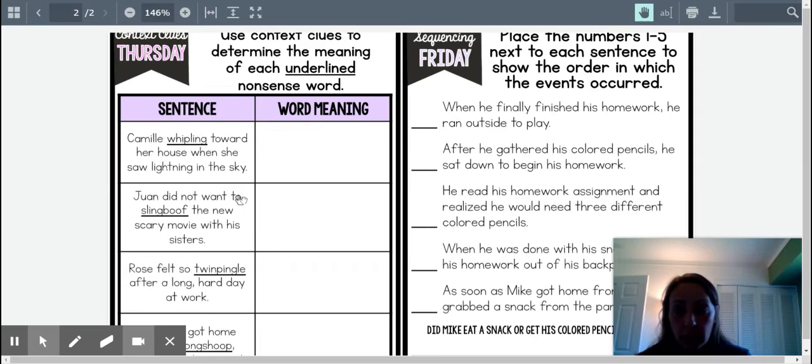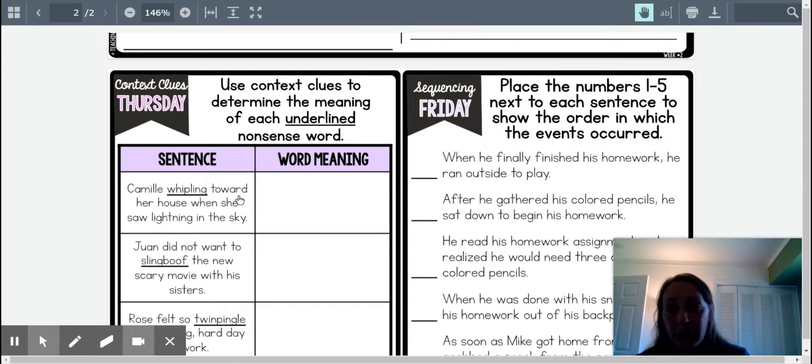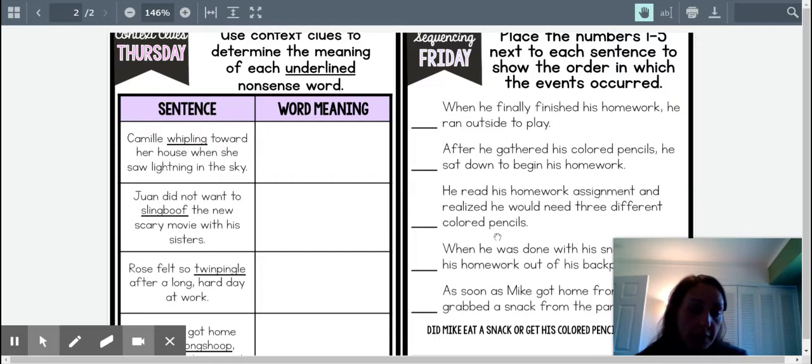They're not real words. But what you are going to do is try to use the context to come up with a definition. What would those words mean based on the other words in the sentence? And then for Friday, it's sequencing. You're going to use your text box to place the numbers 1 through 5 next to each sentence to show the order in which the events occurred. So you have to read through all of them first because you've got clue words in there like after or when he finished his homework. So whatever this is, it has to come after the homework sentence.